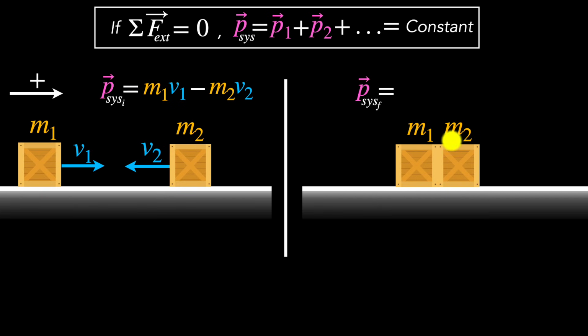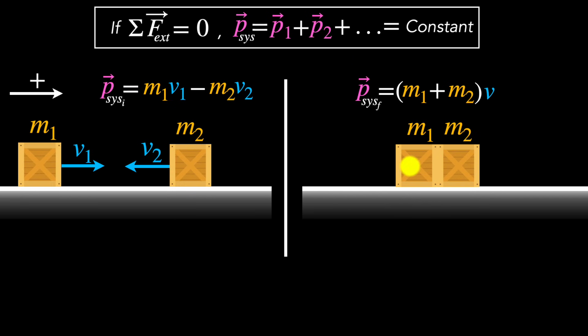Then the total final momentum would be the mass times velocity. The total mass is m1 plus m2 times the velocity v. The reason we can do that is because they are now moving with the same velocity, so I can treat them as a single object. Notice I don't even know which direction the velocity is, and therefore I haven't even assigned a sign yet. The hope is that once we get an expression, we'll be able to understand the sign and how it depends upon these variables. Okay, so according to the conservation of linear momentum, these two momenta must be the same.